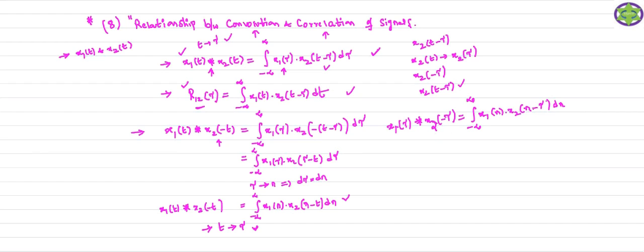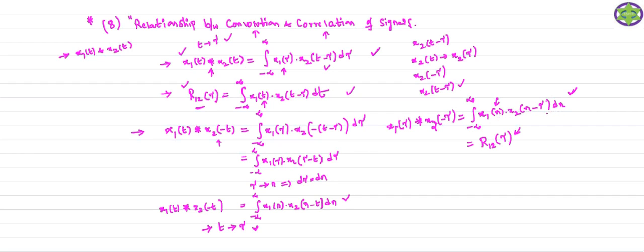So you just observe here. What is the formula of this equation? What is my right hand side expression? My right hand side expression is nothing but R12 of tau, the cross correlation of the two signals. Instead of t, I consider n as the variable. Therefore, I am going to integrate with respect to n. In the cross correlation I considered t, but here the variable is n, and the formula is the same.